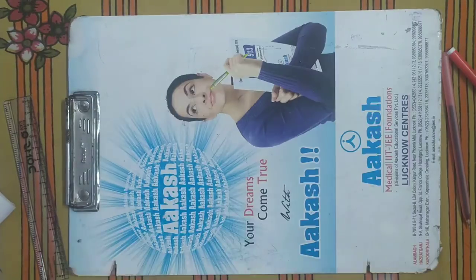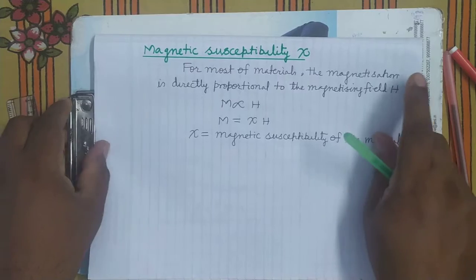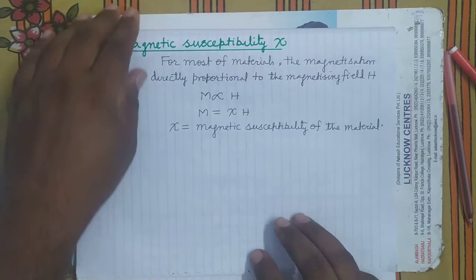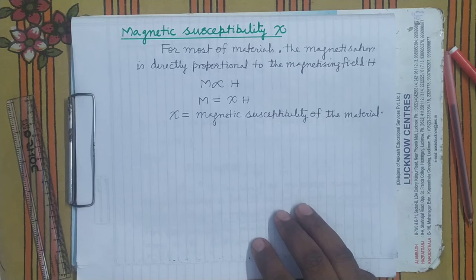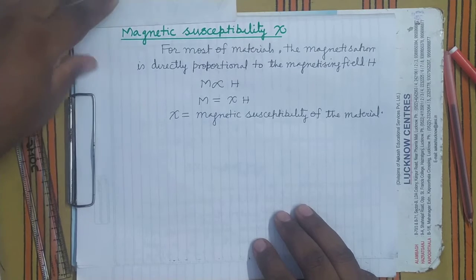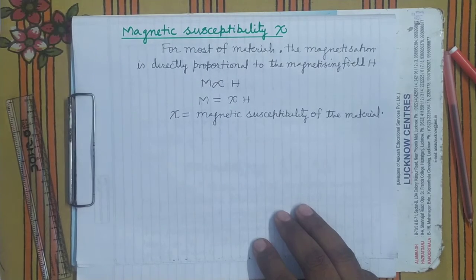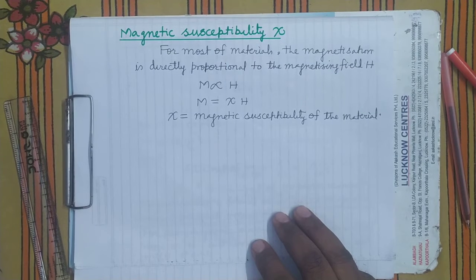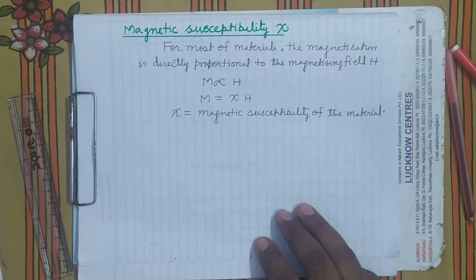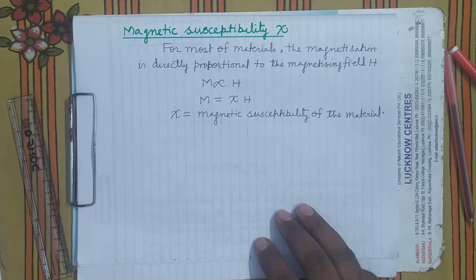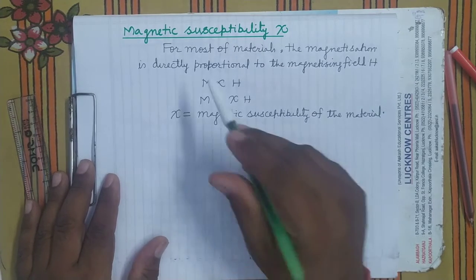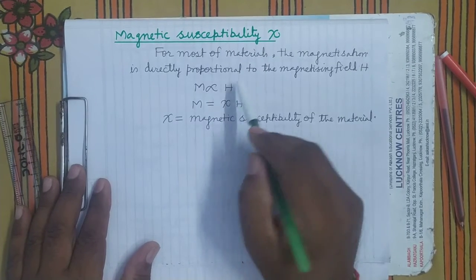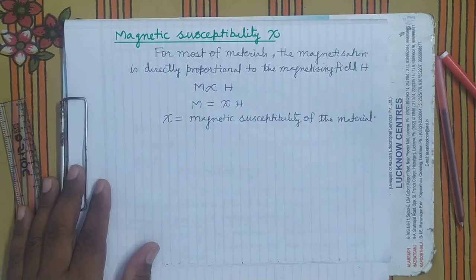Is it clear? Now see here. From here you can see magnetic susceptibility. What is magnetic susceptibility? As you know, for most of the materials, the magnetization is directly proportional to the magnetizing field. In paramagnetic or diamagnetic, M is proportional to H, as I have already told.